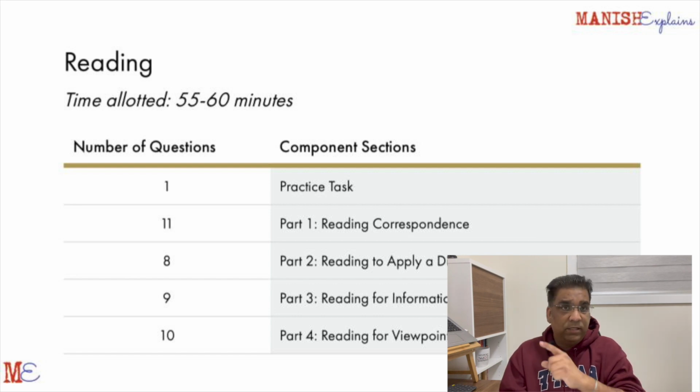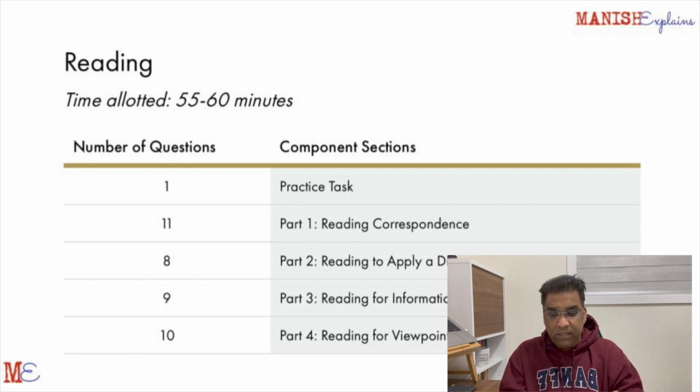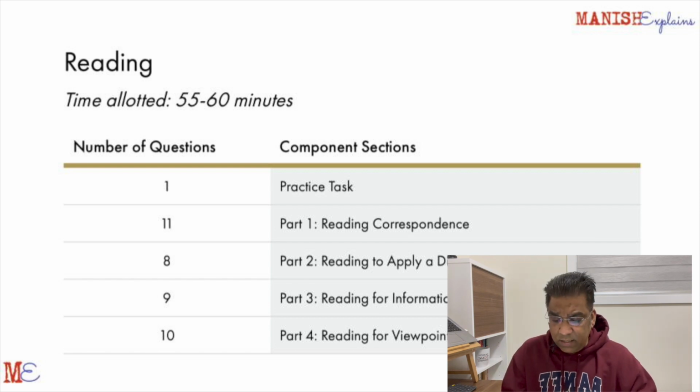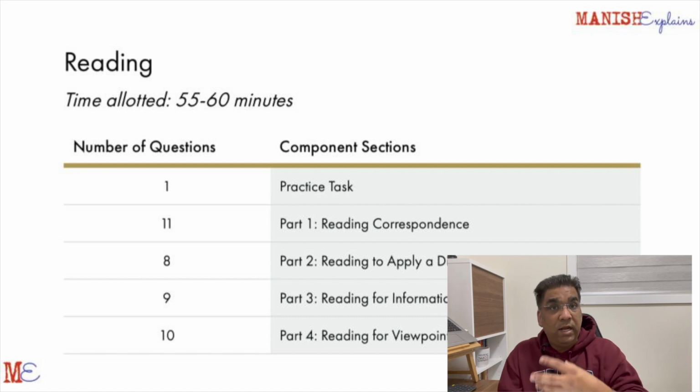Again, look at this slide. You will see there are 4 parts to this test: reading correspondence, reading any kind of a letter; reading to apply a diagram, where you will see some kind of diagram and you will have to understand that diagram; reading for information, where you will read a piece and try to extract what kind of information is coming out of it, which could be a news piece or an article; and reading for viewpoints, where maybe you are reading a conversation and trying to understand their viewpoint, what they are trying to say. This is how the reading section is.